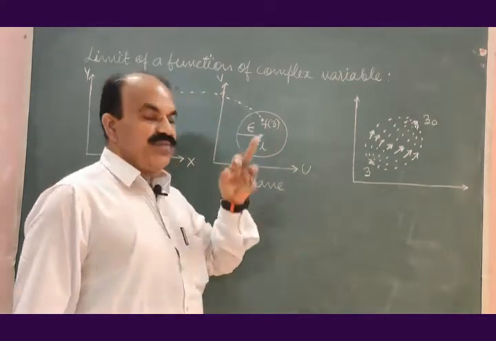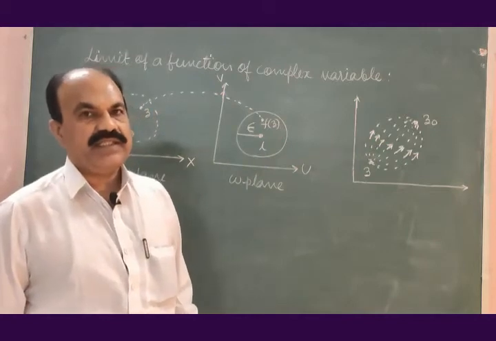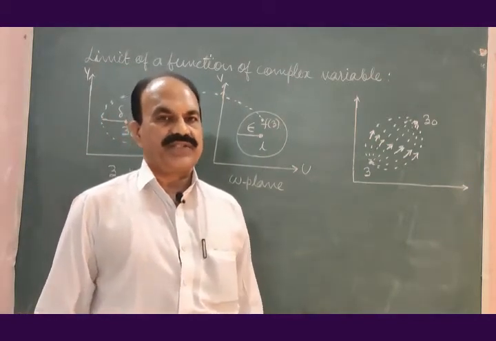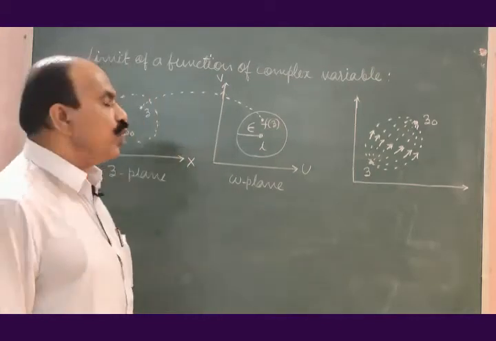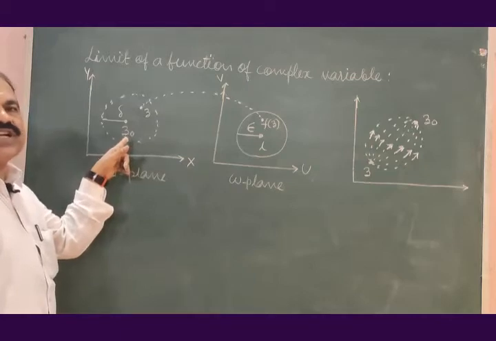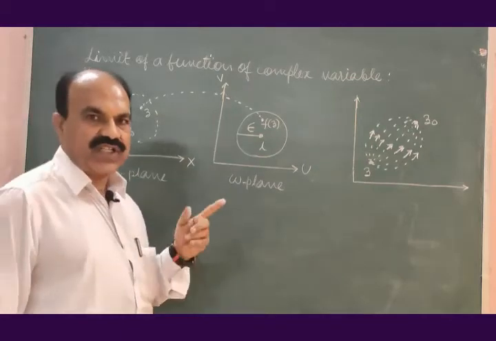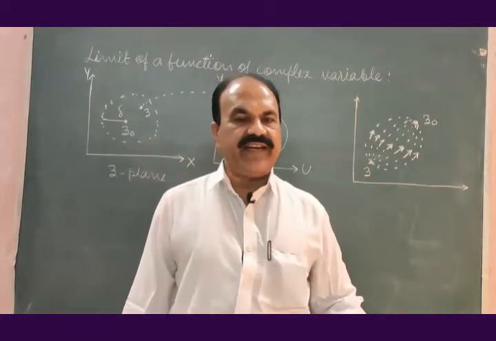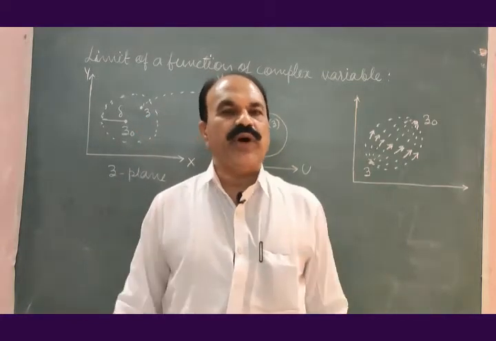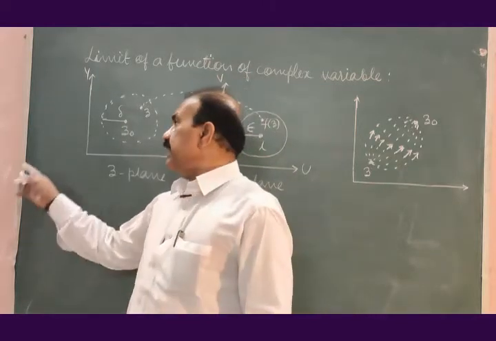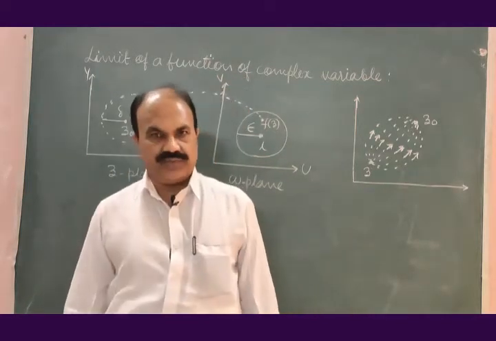The function f of z is such that it can be defined at all points in some neighborhood of the point z0.